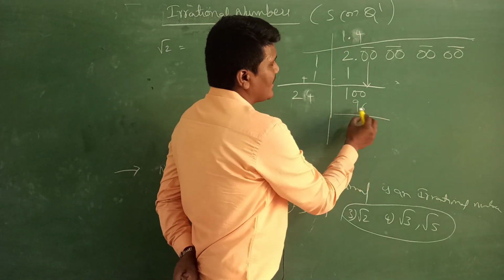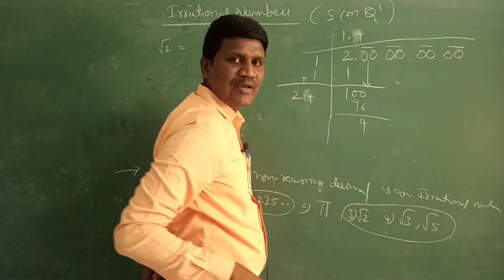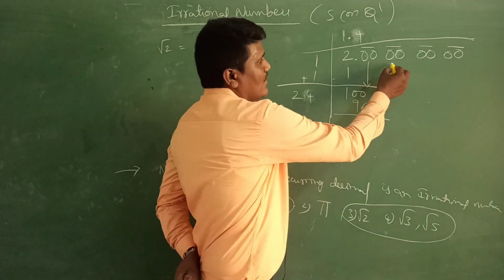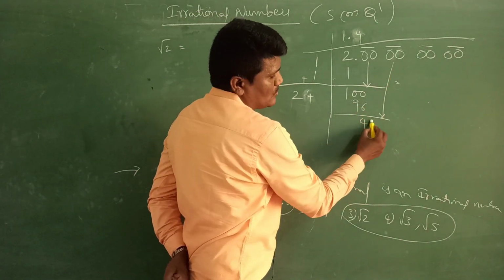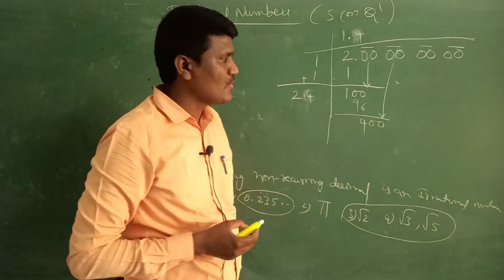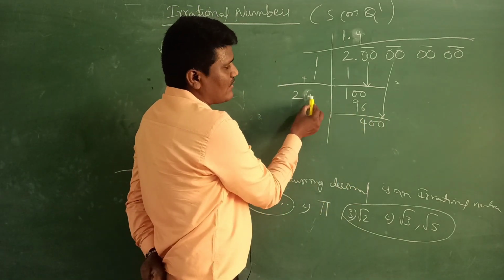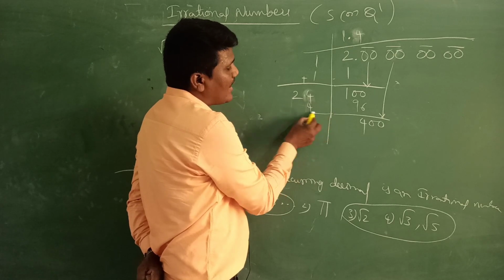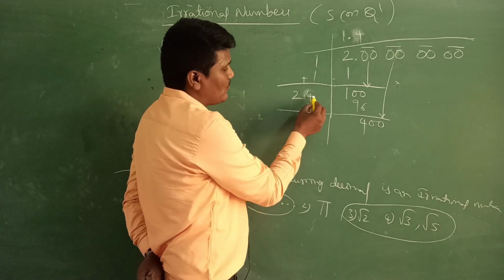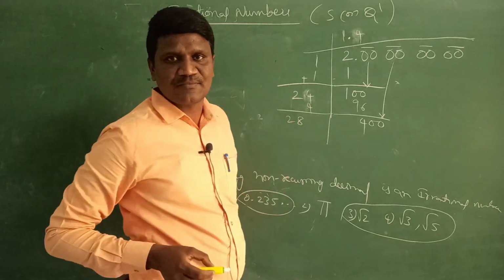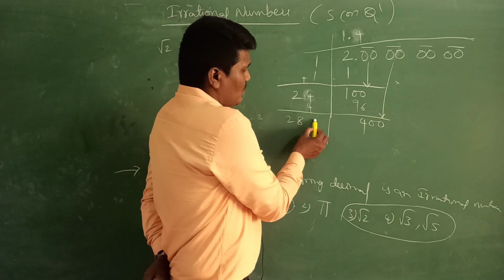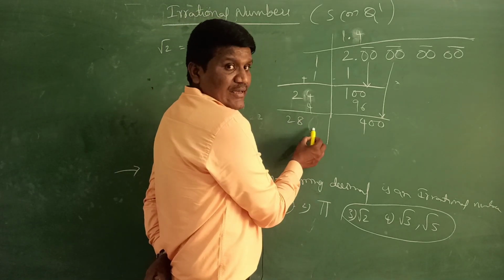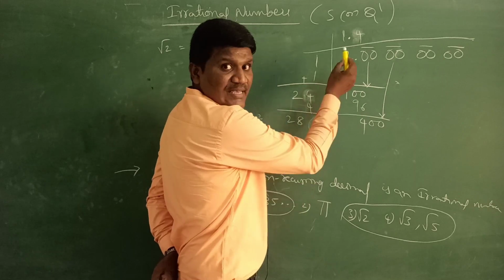Now again if you subtract, you will get the remainder 4. Now again bring 2 zeros. Okay. So for 24, whatever the unit digit is there, you add the unit digit only. So 24 plus 4 will be 28. Now you need to put a number here. Both numbers should be same.